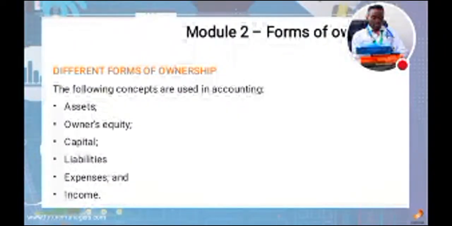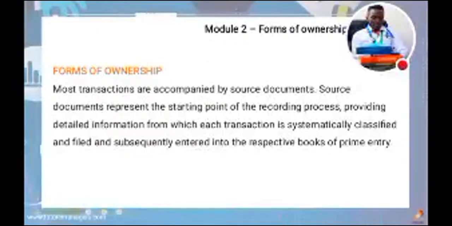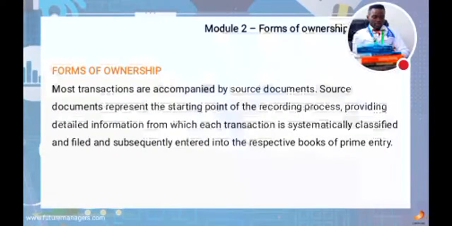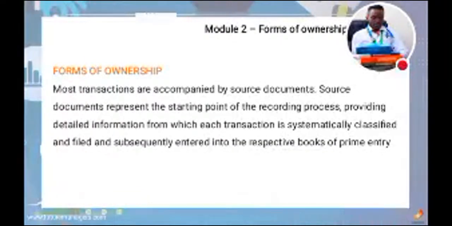Okay, then besides that, let's look at the forms of ownership. How can one get that ownership? Ownership comes mostly from documents. The source document usually represents the starting point of the recording process, providing the detailed information from each transaction, which is systematically classified and filed and subsequently entered into the book of primary entry.